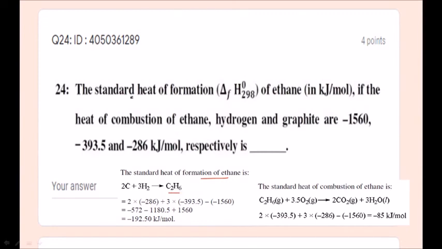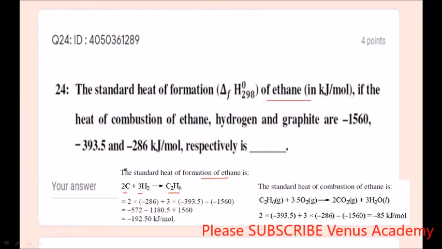So carbon plus hydrogen we will get ethane. Straightforward, they have given it. So how many carbons? 2 into, so carbon, graphite is carbon, so minus 286, plus 3 into hydrogen heat of formation, minus 393.5. So what are we going to get?